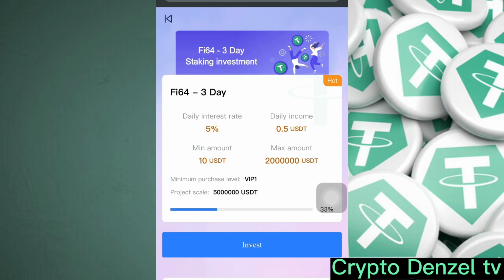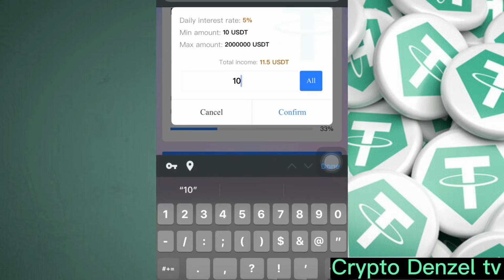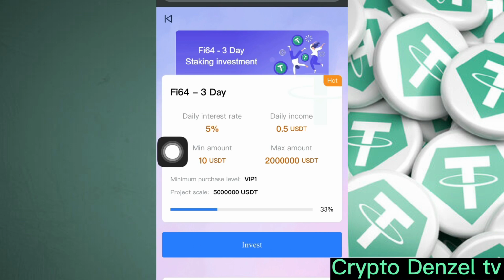For the 3 days plan, when you click on the invest over here, the minimum is just 10 USDT. So with the 10 USDT, you'll be getting a total profit of 11.5. So guys, let's say we have an amount of 30. So with our 30 USDT each and every 3 days, we'll be getting a total profit of 34.5 USDT, guys. So how cool is this?